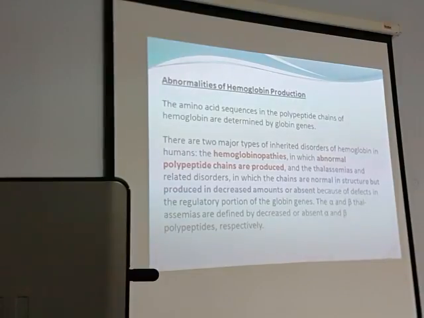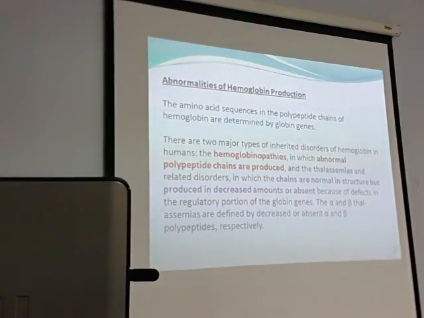Hemoglobinopathy affects the hemoglobin itself. Yes, you can read here. There are two major types of inherited disorders of hemoglobin. Inherited, that means it will go from father, mother to child, from child to his child, and so on and so forth. The hemoglobinopathies are those in which abnormal polypeptide chains are produced. Abnormal polypeptide chain means the hemoglobin is abnormal. Hemoglobinopathy, the pathy is in the hemoglobin. Thalassemia is the one in which chains are normal in structure but produced in decreased amount or absent. But thalassemia is inherited. Both of them are inherited.